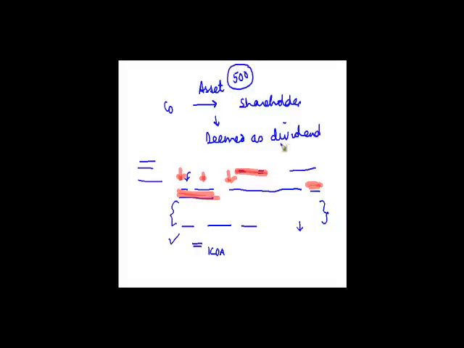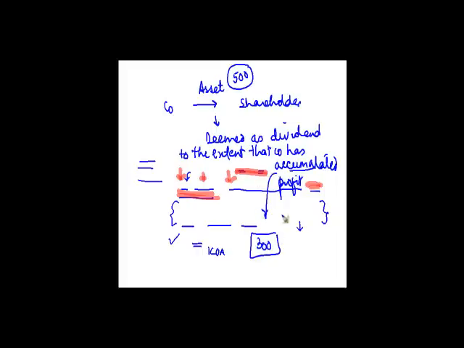This will be deemed as a dividend, but only to the extent that the company has accumulated profits. So you will see the balance sheet of the company and see what the accumulated profit is. If the accumulated profits are 300, then only 300 out of this 500 will be treated as dividend. So the asset distributed by the company to the extent of accumulated profits is treated as dividend.